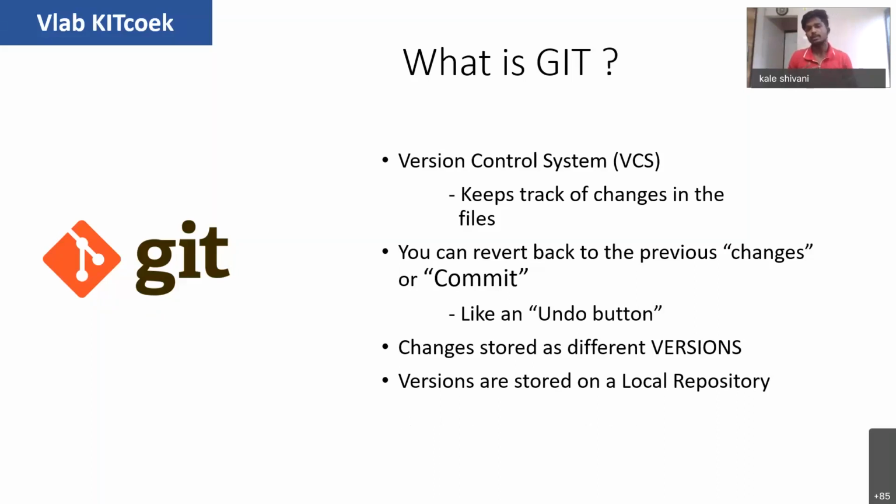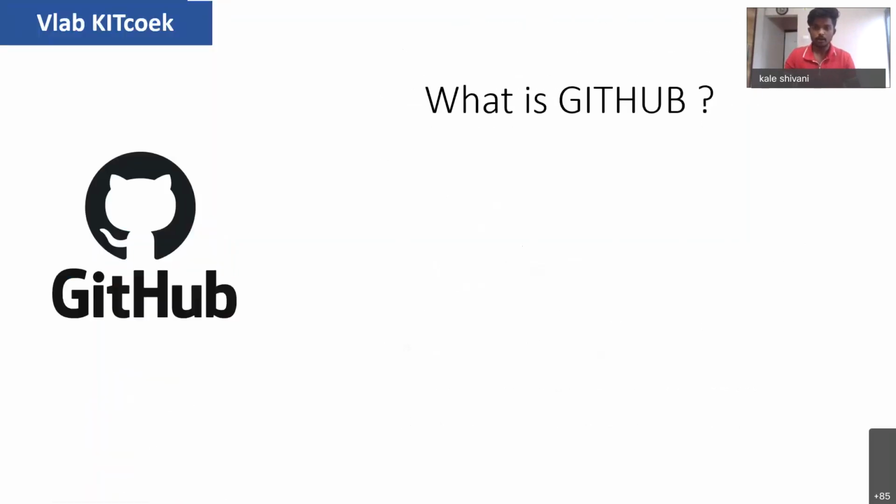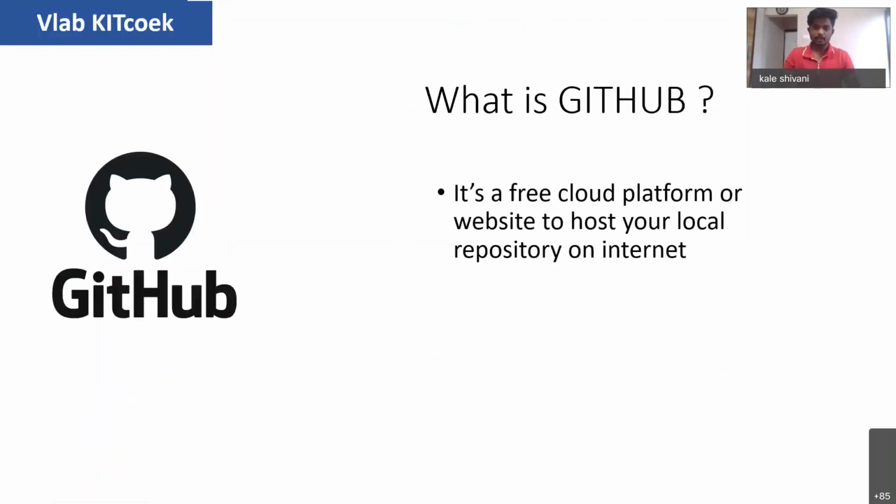So whenever you want to communicate or contribute to a single project with your commits, GitHub comes into the picture. So now, what is GitHub? As I said, whenever you are working in a local repository, you are not connected to the world. You are not connected to others' commits. So if you want to share with them, you can upload it to the cloud, right? GitHub provides you that interface to upload your projects so that others can also contribute to it. So it's a free cloud platform, or a website, to host your local repository on the internet.